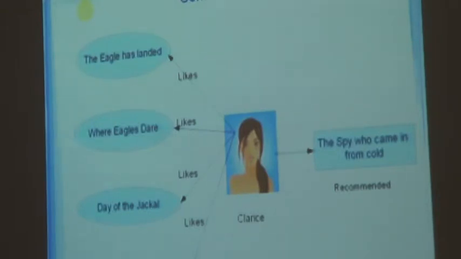Here is a scenario. There is a reader, Clarice. She likes the novels on the left. If you have read some of these novels, you have guessed they are all spy thrillers by different authors. So the system suggests her another spy thriller, which is The Spy Who Came in from the Cold. So this is an example of a content-based recommendation system. Content-based systems are problem-specific or domain-specific, so they cannot be reused for other domains directly, but they give accurate results if implemented properly.